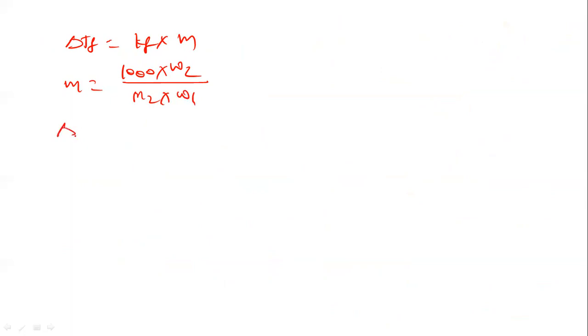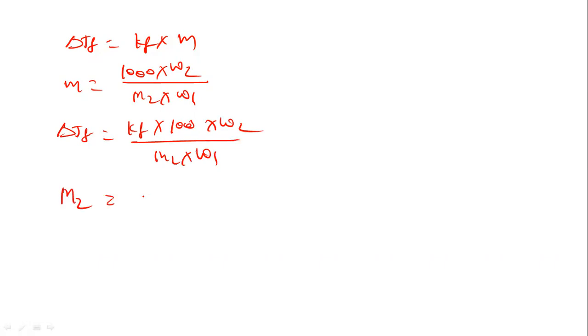So delta TF is equal to KF into 1000 into W2 divided by M2 into W1, where M2 is the molecular weight of the solute. The final equation is M2 equal to 1000 multiplied by KF into W2, divided by delta TF into W1.